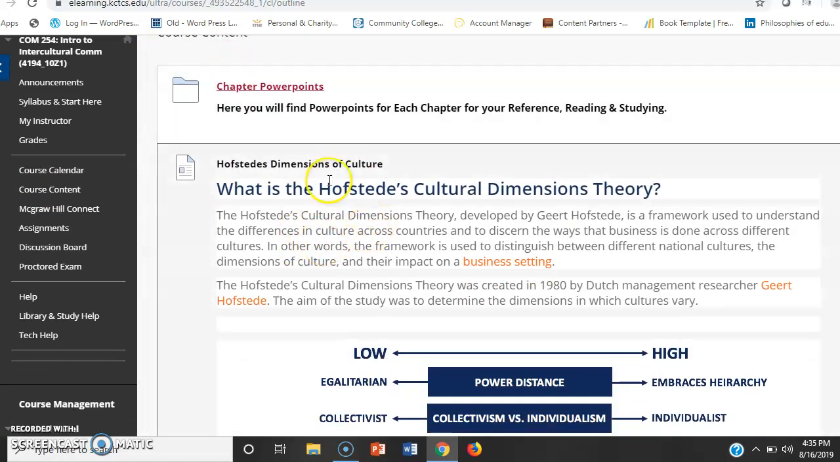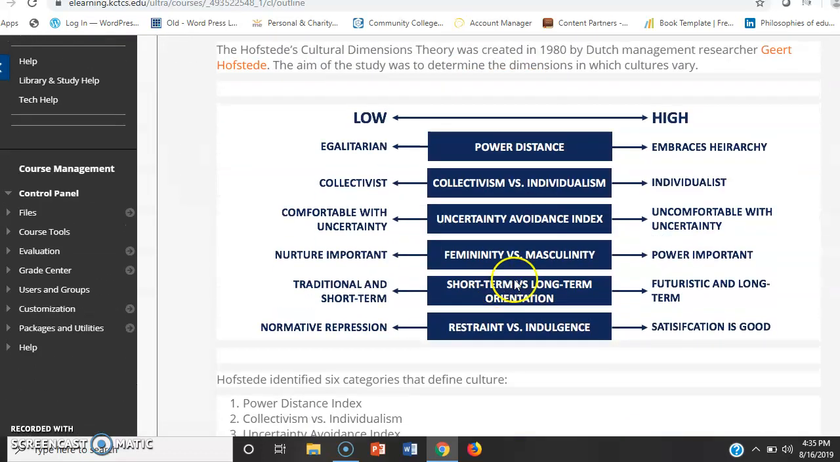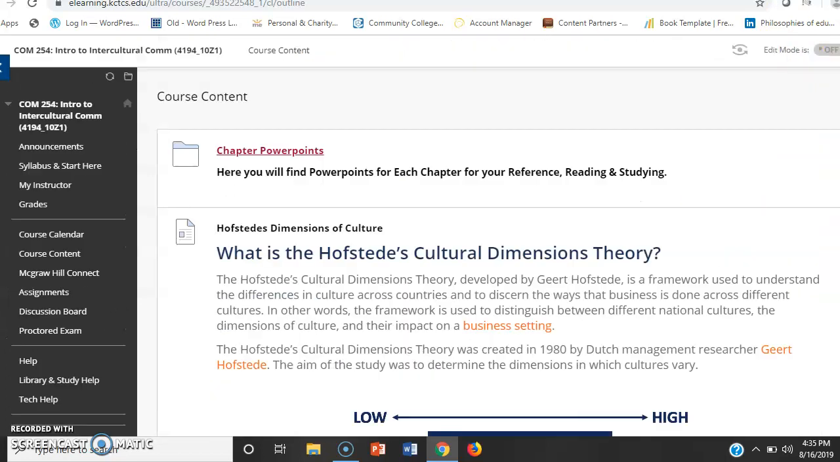You will only need this if you would like to use the PowerPoints to study for the actual proctored final exam, because you do have a proctored exam for this course. Also, if you would like to use that as a review before you take your quizzes. And then, of course, you have your book, which I'll show you where that is. And then you'll also need this for one of your discussion boards. So just keep that in mind. But I'll direct you to come back here.